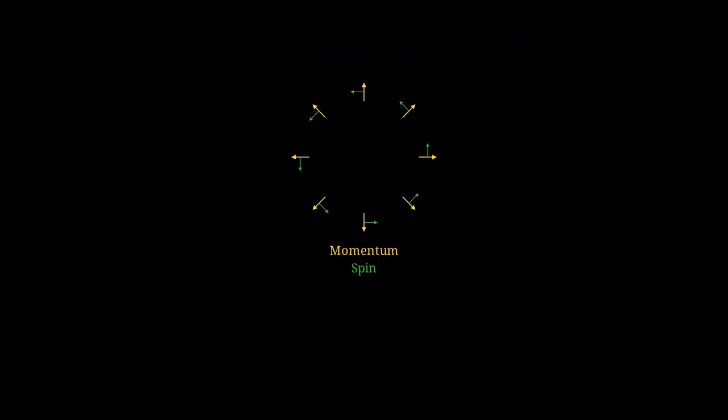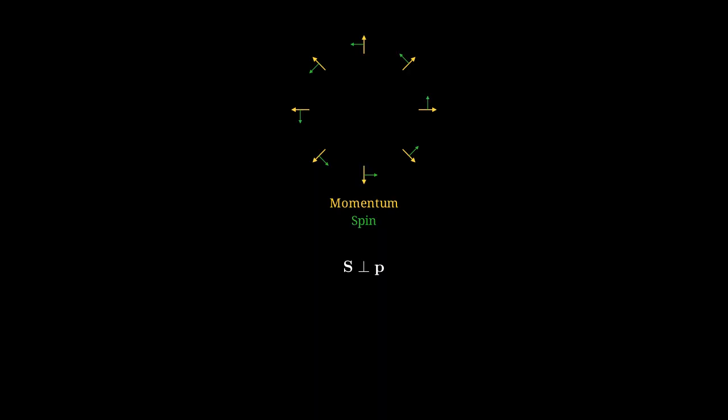There's another beautiful feature of topological surface states: spin momentum locking. In topological surface states, the electron's spin direction is locked perpendicular to its momentum. If it moves right, its spin points up. If it moves left, its spin points down. Mathematically, the spin vector s is perpendicular to the momentum vector p. This relationship is rigidly enforced by topology.